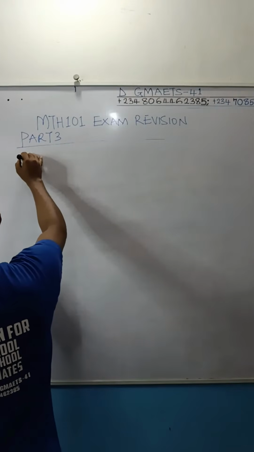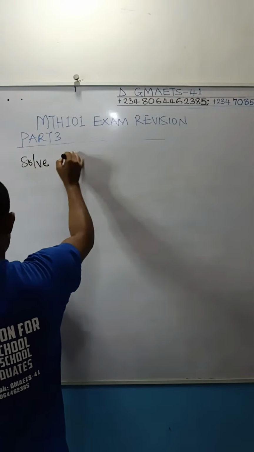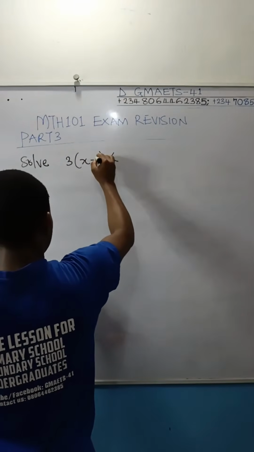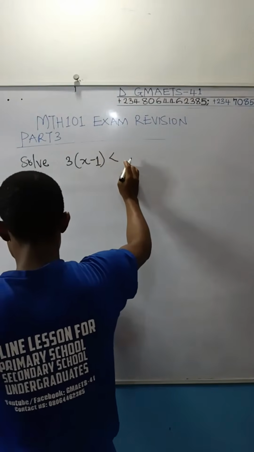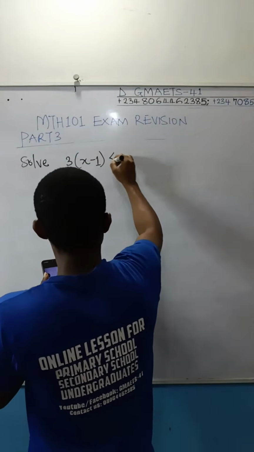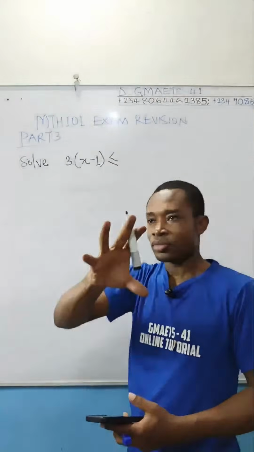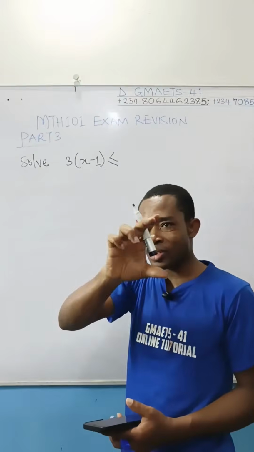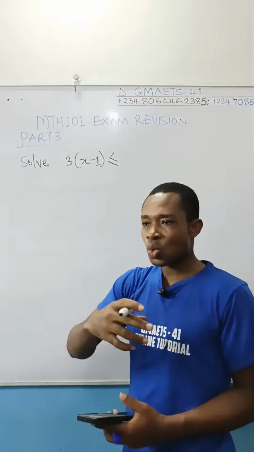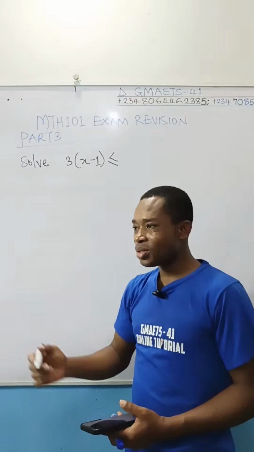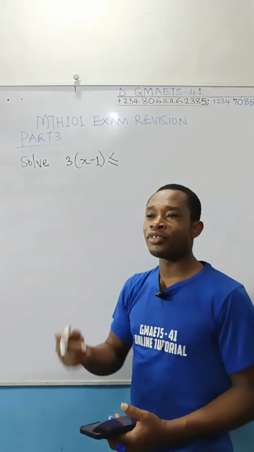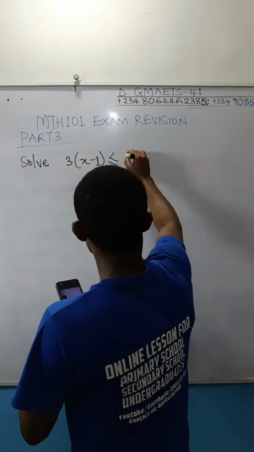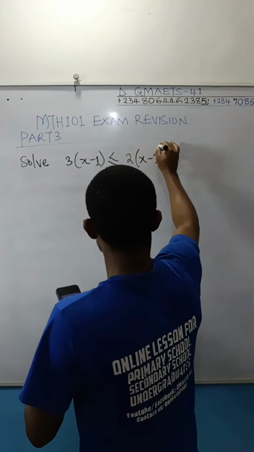Solve 3 bracket x minus 1 ... 2 bracket x minus 3. All the solutions to your manual questions, like I said, are available on this channel. Go to the playlist or the home page, scroll gradually, and you will see the workbook section: Math 101, Chem 101, Phys 101, and even your second semester workbook solutions.